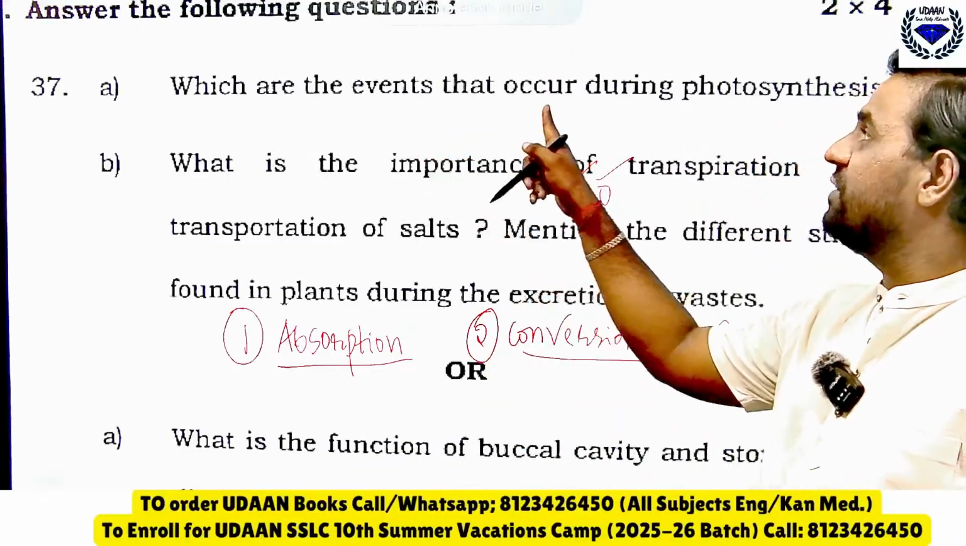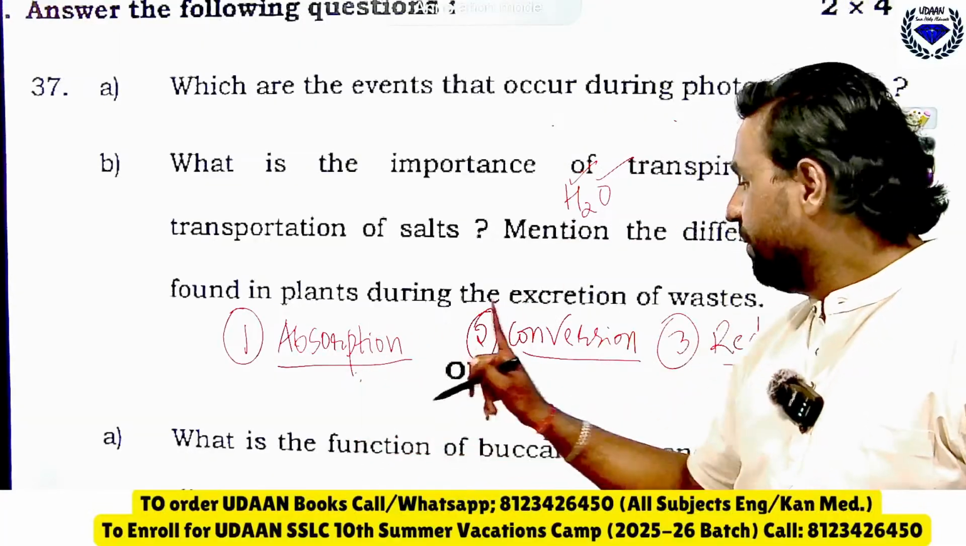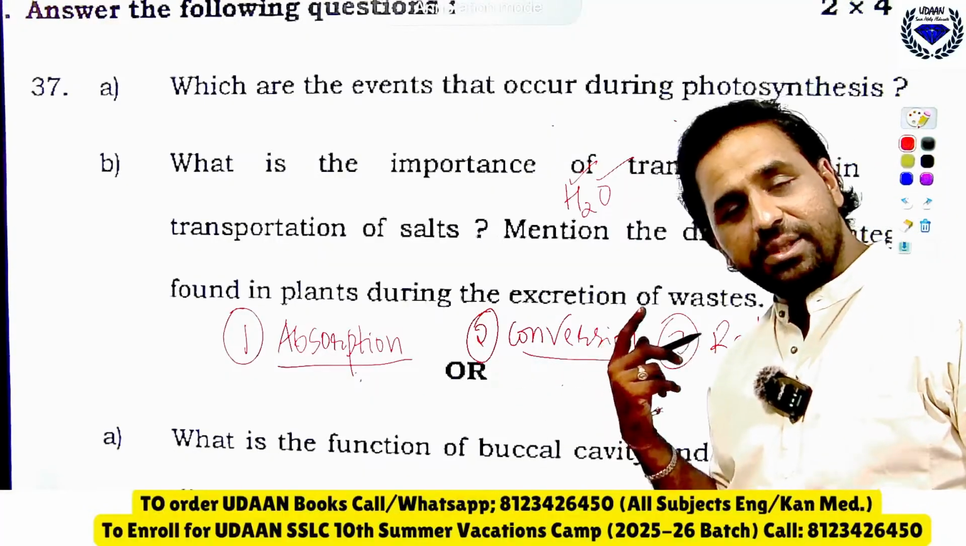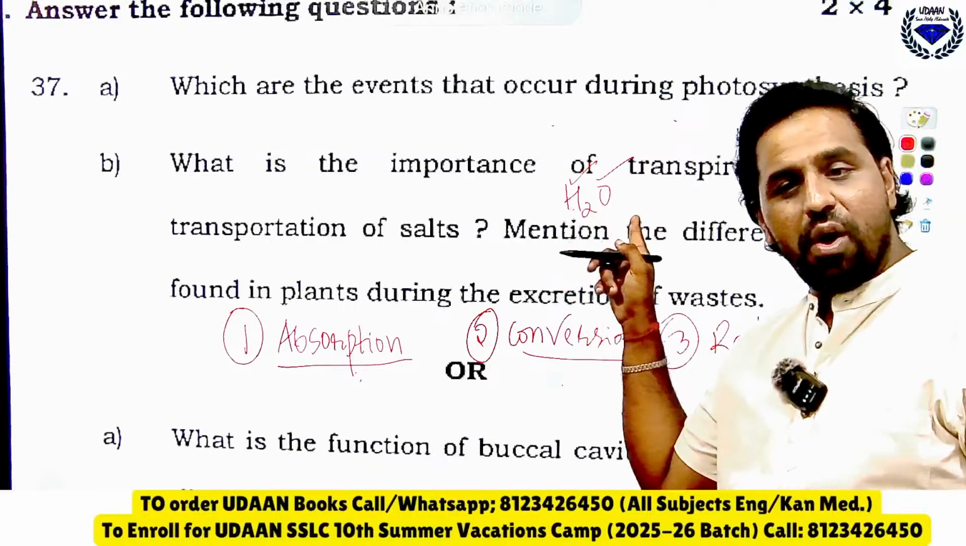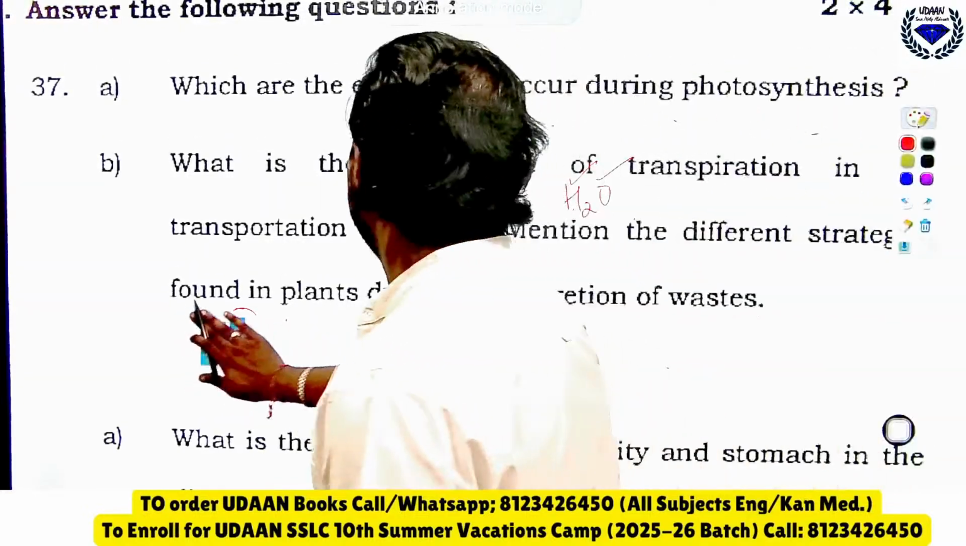So which are the events that are occurring during photosynthesis? Absorption of sunlight by chlorophyll, then conversion of light energy into chemical energy by splitting the water molecule into hydrogen and oxygen, and reduction of carbon dioxide to glucose. So that is what you should write here.